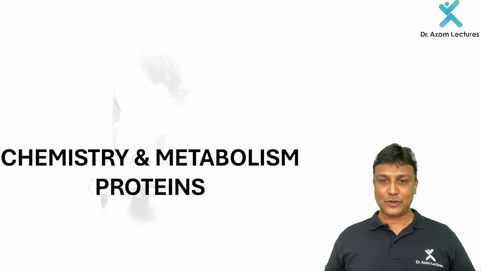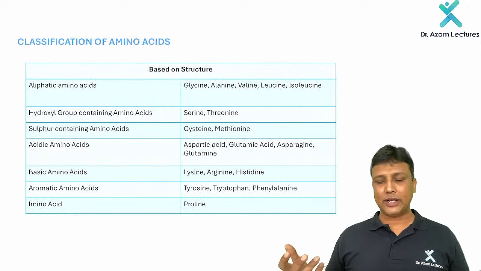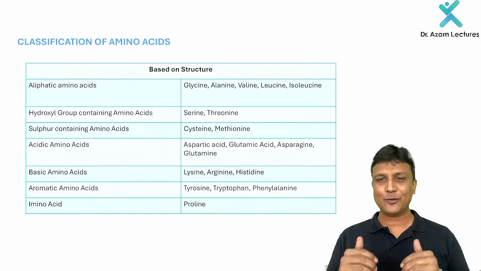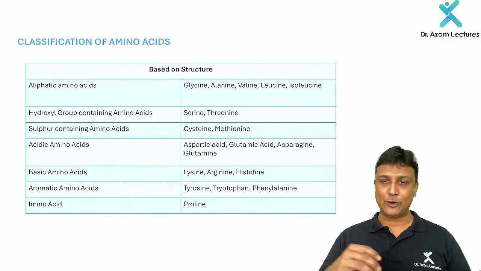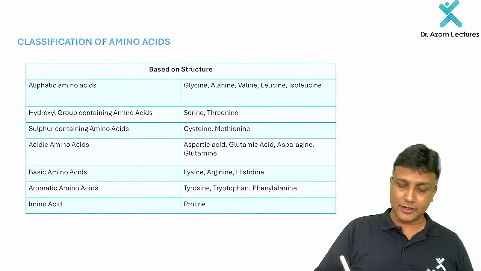Fine. Next one. Now after that, let us start with the proteins topic right now. Proteins, we all know, they are polymers of amino acids. In the proteins topic, let us quickly revise all the 20 amino acids with their classification. The classification number 1 is based on the structure.